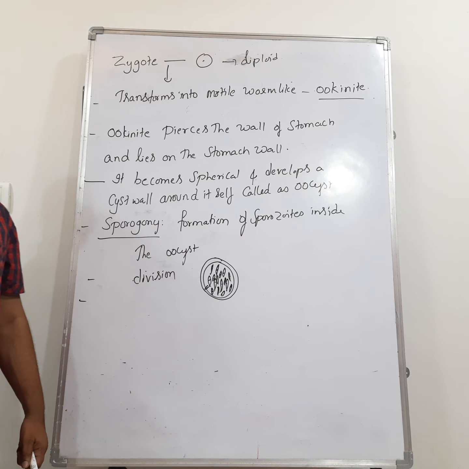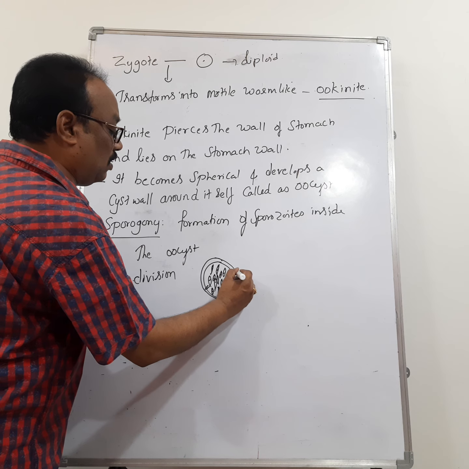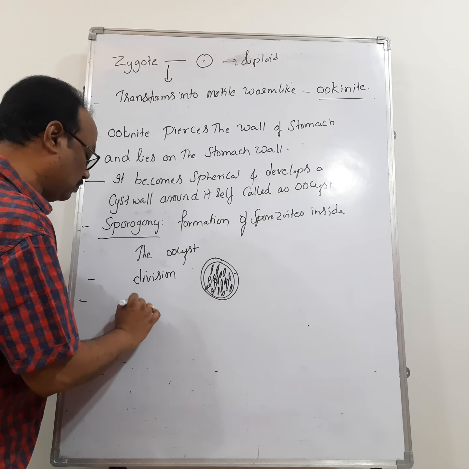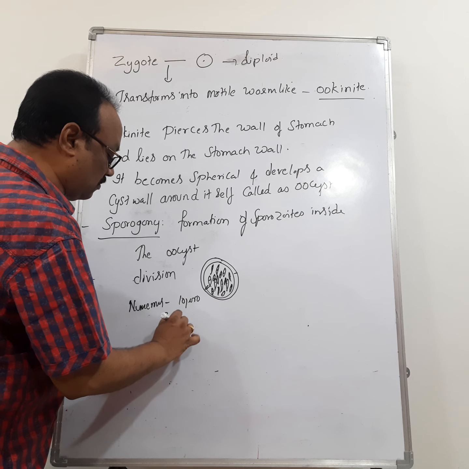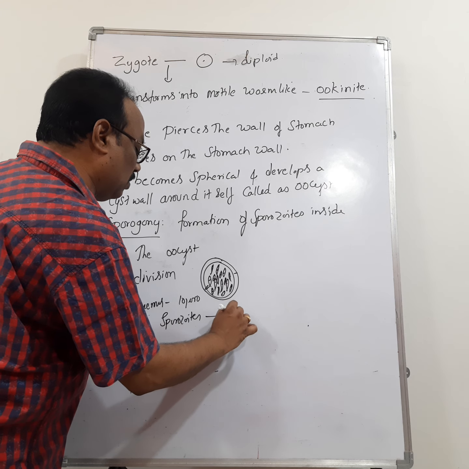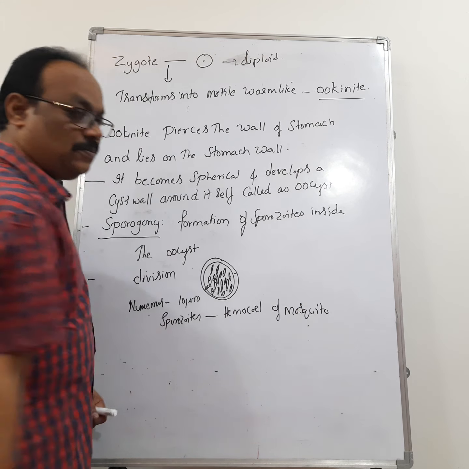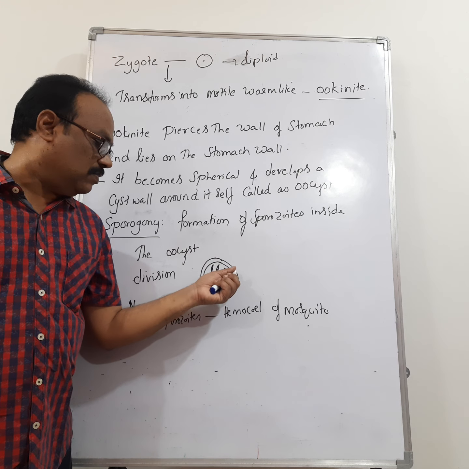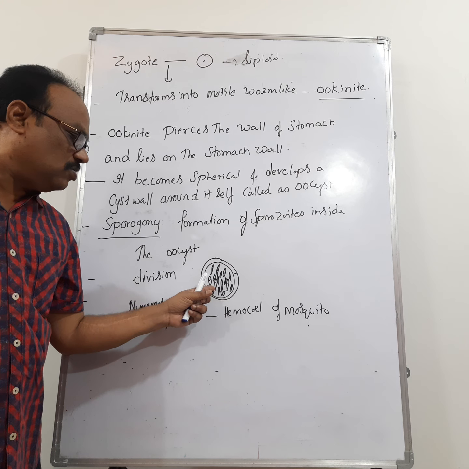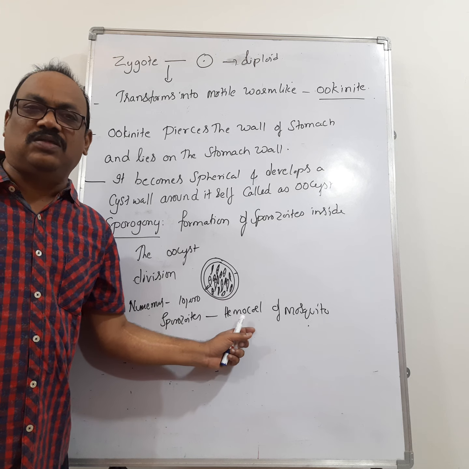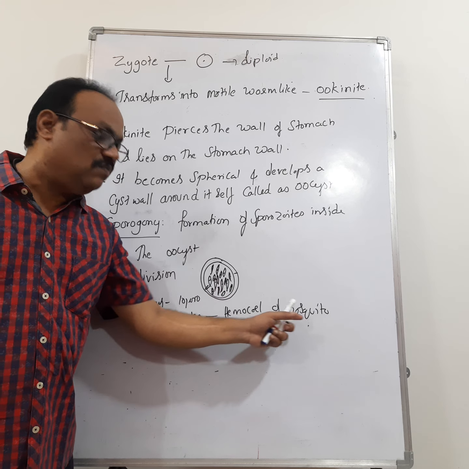Later, the wall of the oocyst ruptures and nearly 10,000 sporozoites are released into the hemocoel of the mosquito.